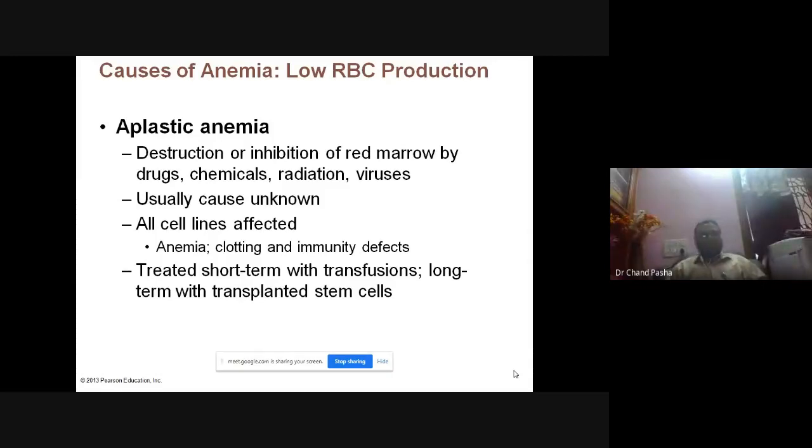All cell lines are affected: anemia, clotting, and immunity. WBC is reduced, RBC is reduced, and your platelet cells are reduced in this case. So what you need to do here, for the time being, is transfusion. For the long term, you need to do stem cell transfer. If you have any matching donors like brothers and sisters or parents, you transfer the mother stem cells, so again they will be producing the progenitors or committed cells, but the success rate is very low.